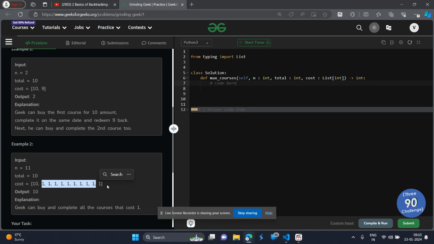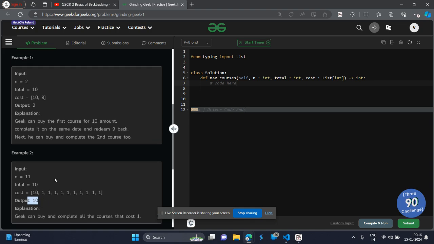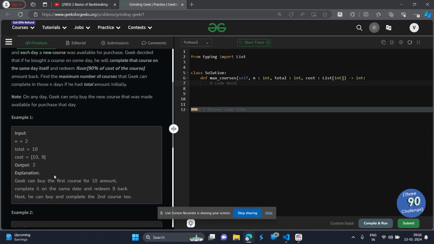Also, he will get, let's say, 10 paise each day, but after 9 days he will have only 90 paise, but not 1 rupee, if we are comparing with the INR system. So in that case, he will not be able to purchase this last course. Hence, he will only be able to purchase the first course and the next 9 courses, except the last one. Or, if he omits the first course, which costs him 10 rupees, he will be able to complete all the courses which cost 1 unit of money. So either way, he can choose whatever he wants to.